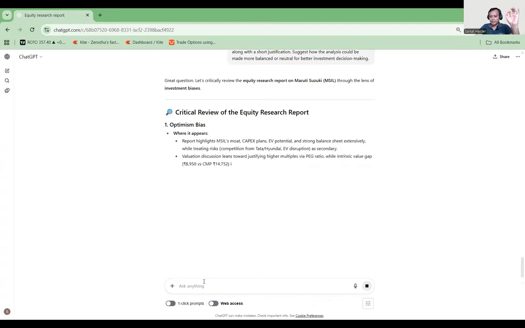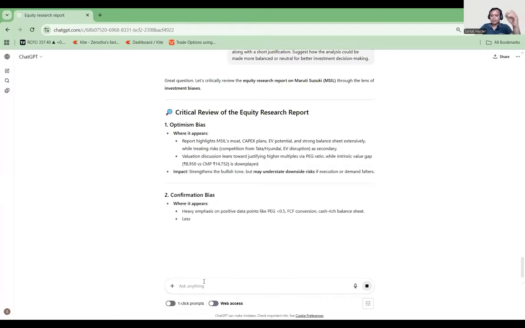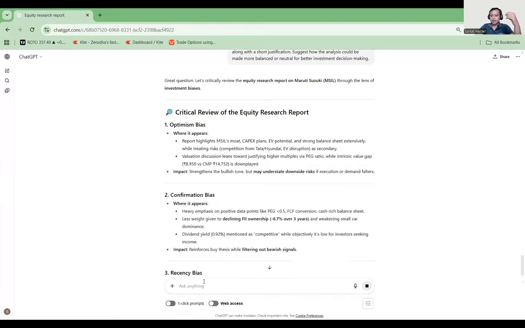After that it will tell you, on what basis you did the analysis and what your biasness is, and only then can you say buy, sit tight, or hold. Now, if you look at this, optimistic biasness is there. What appeared in the report, you can see over a capex plan. These are the optimistic points that the management is already talking about.